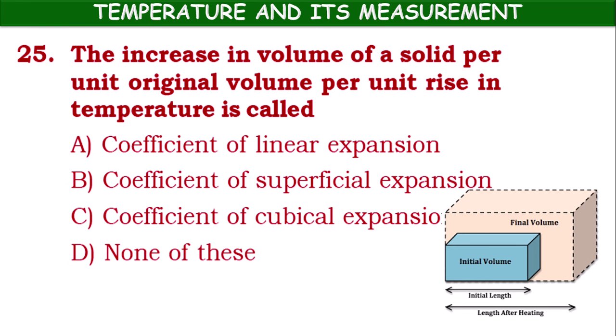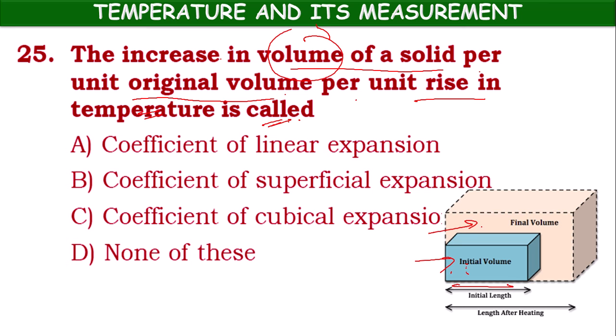Next, children, the 25th. The increase in volume of a solid per unit original volume per unit rise in temperature is called what? Here, the increase in volume of any object. This is the object, this is the initial volume, this is the final volume.